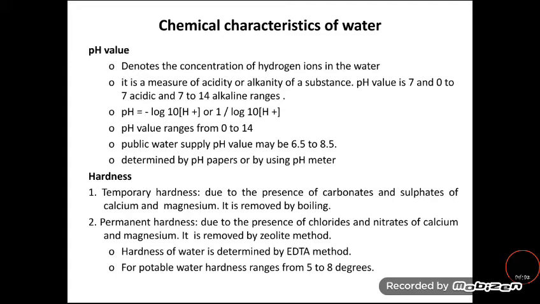Next one is hardness. Hardness is divided into temporary hardness and permanent hardness. The temporary hardness may be due to the presence of carbonates and sulfates. Permanent hardness may be due to the presence of chlorides and nitrates. The permanent hardness is removed by means of the zeolite process, but the temporary hardness is simply removed if we boil the water. The hardness of the water is determined by means of the EDTA method.